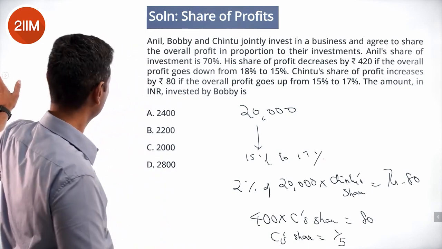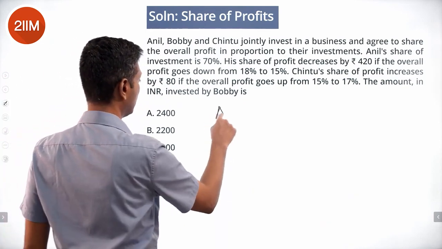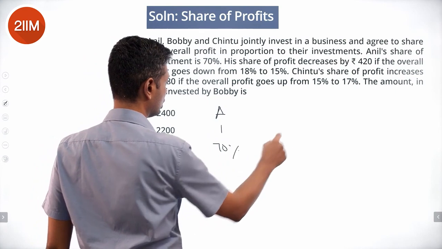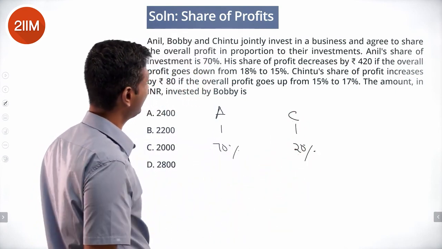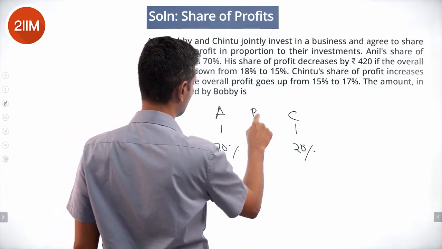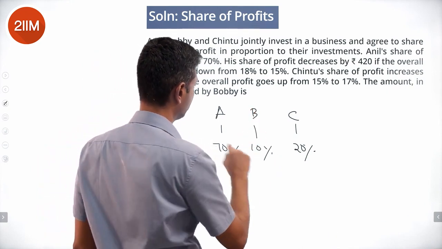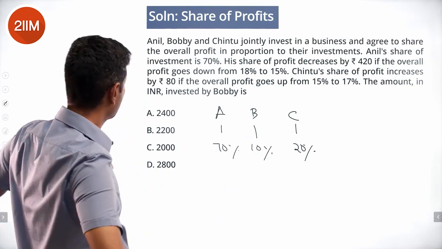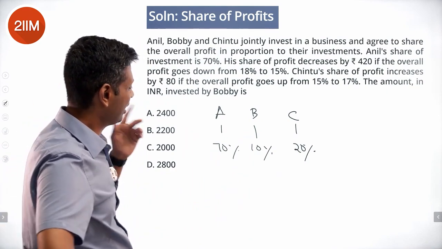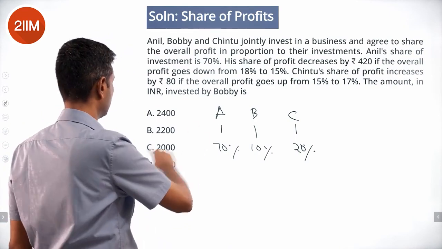Lovely. Let's do this. So Anil has put 70%. Chintu has put 20%. Who's the remaining guy? Bobby should have put 10% into the business. The total amount invested is 20,000. Bobby has put 10% of that. 10% of 20,000 is 2,000.